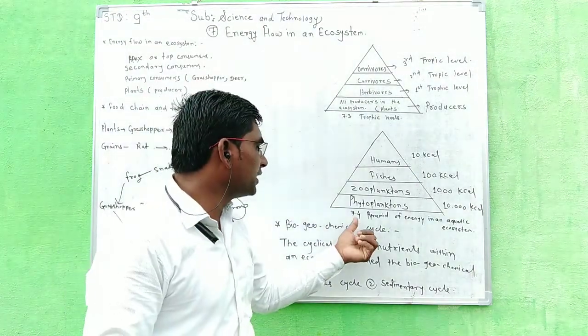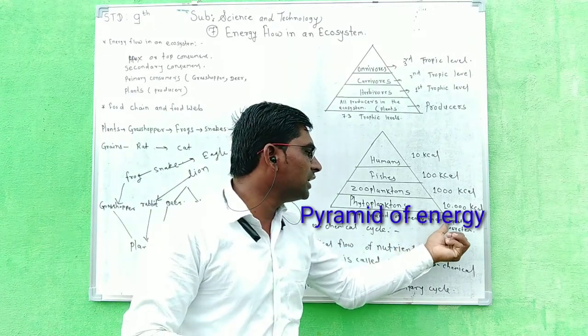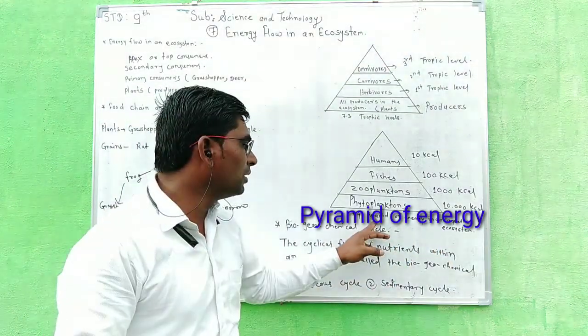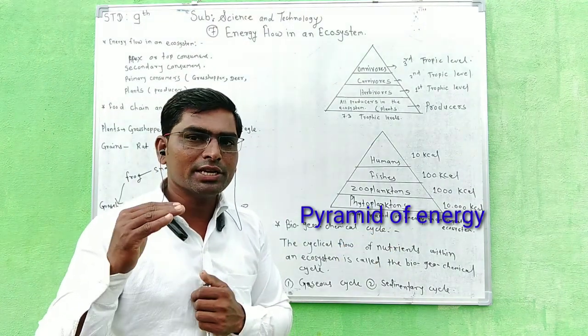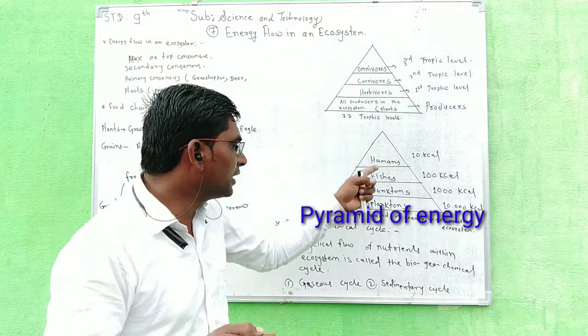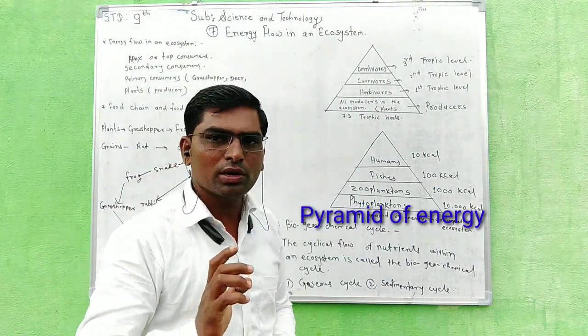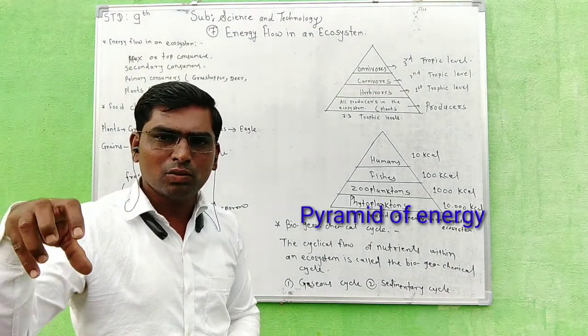Now the next figure is 7.4, pyramid of energy in an aquatic ecosystem. Pyramid of energy means how energy flows. Here aquatic animals are given. You know aquatic means animals that live inside the water.